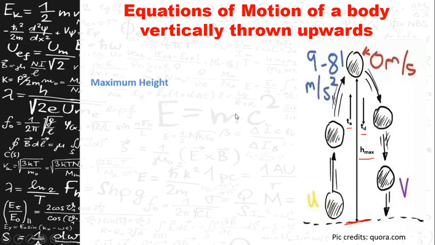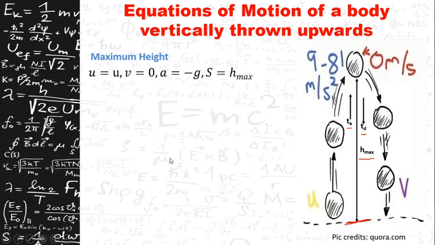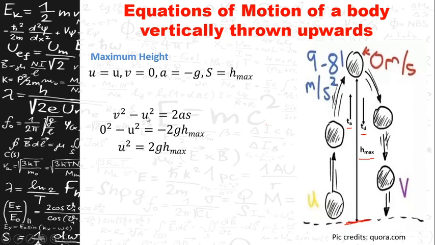So the first one is the maximum height. Let us see the equation for maximum height here. As I already said, the maximum height traveled by a body which is vertically thrown upwards is called the maximum height.